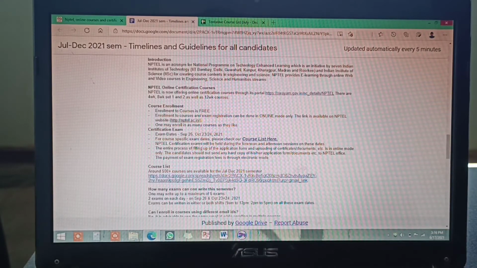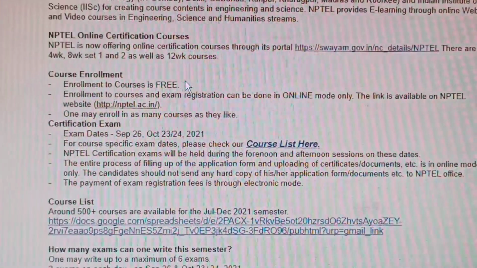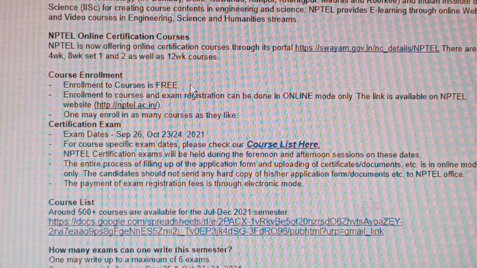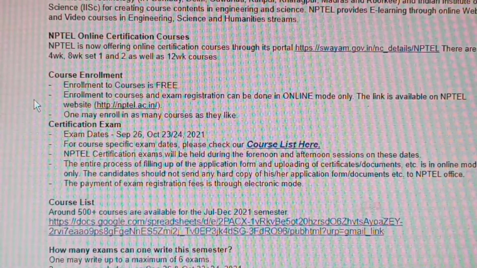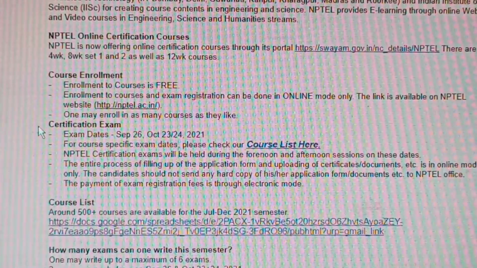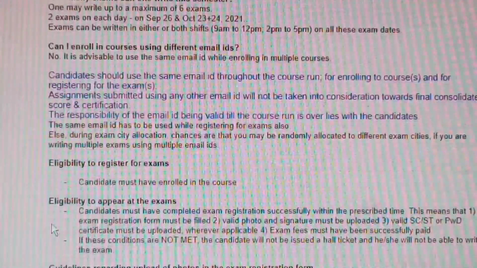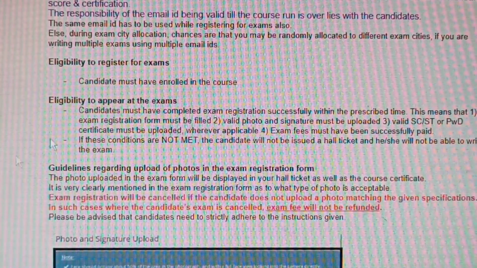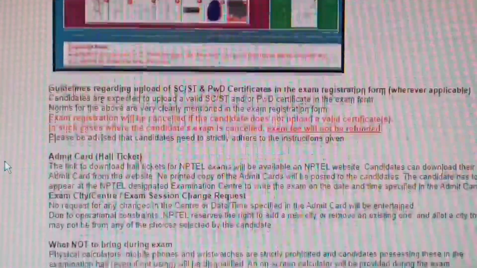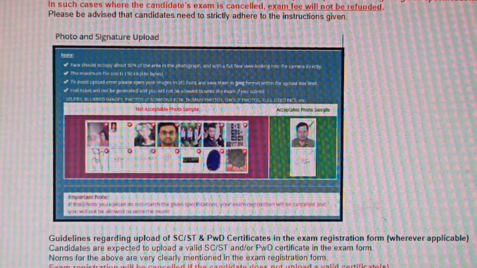So enrollment to courses is free, as you can see here it is written, enrollment to course is free. Then certification exam dates and all, it is given here. Course list again you can check out, no problem. Candidate must have enrolled in the course, eligibility to appear in the exam, no problem. Everything is easy.